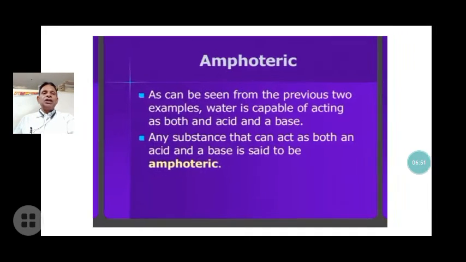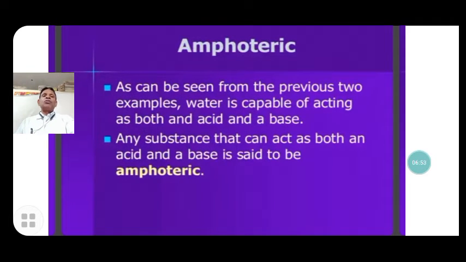Now, the amphoteric nature of water. As can be seen from the previous two examples, water is capable of acting as both an acid and a base. Any substance that acts as both acid and base is known as amphoteric. Water has a dual nature; it is amphoteric because it can donate hydrogen and it can also accept protons. So water acts as amphoteric, having both properties of acid and base.